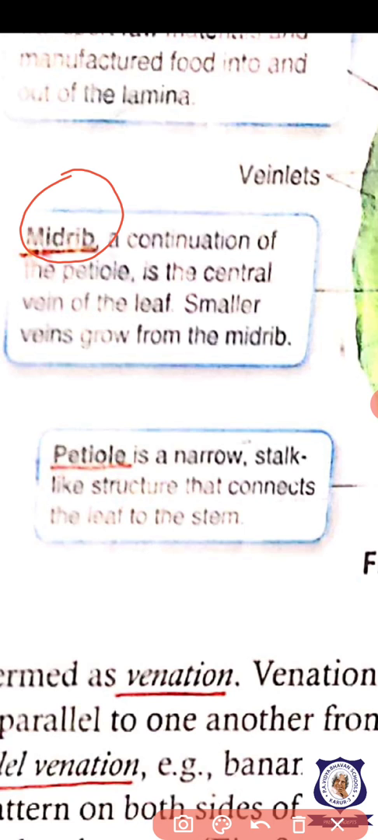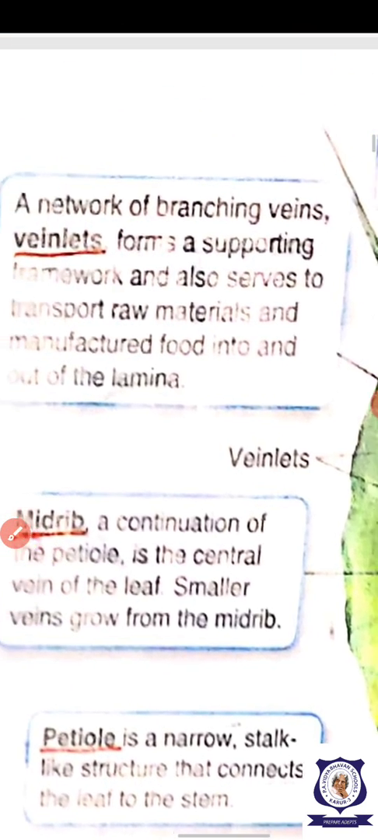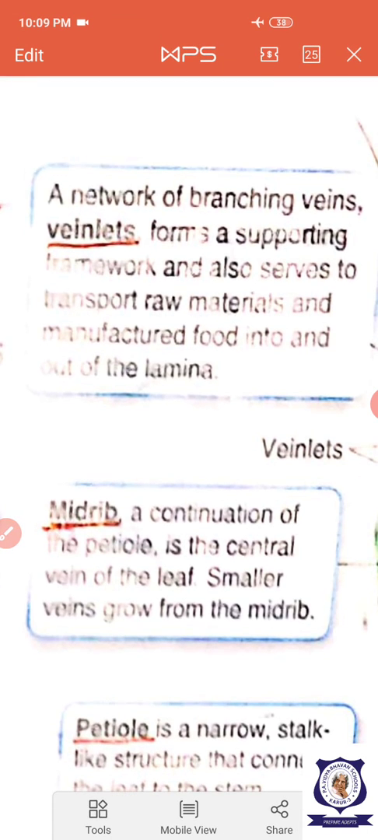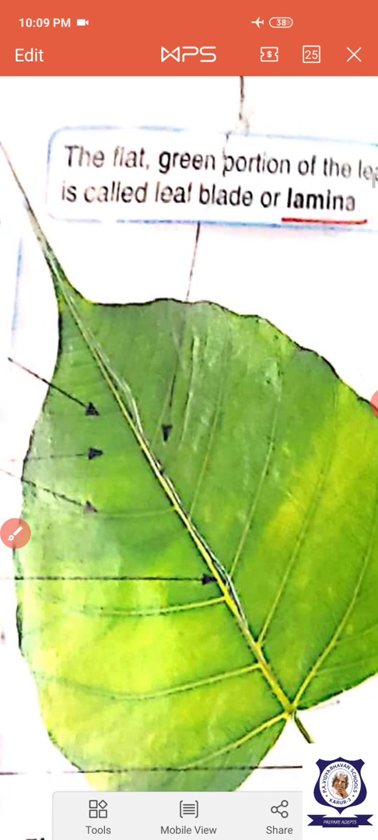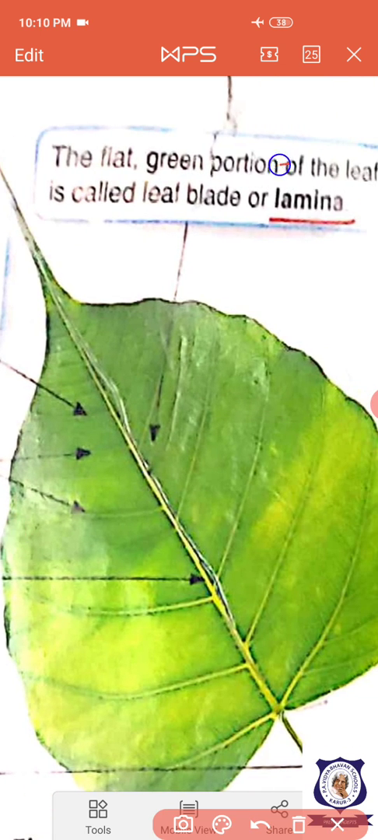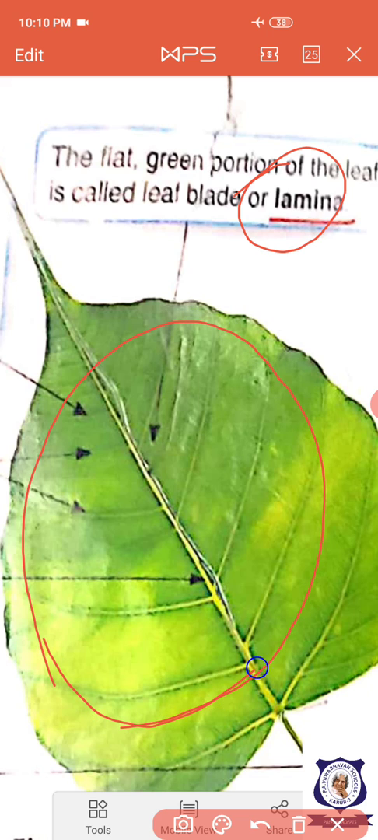Next, the next part of the leaf is called the veinlets. The network of veins forms the veinlets. The arrangement of a network of branched veins is called veinlets. Okay, the next part of the leaf is the leaf blade or lamina. The lamina is the broad portion of the leaf. It is called the leaf lamina.